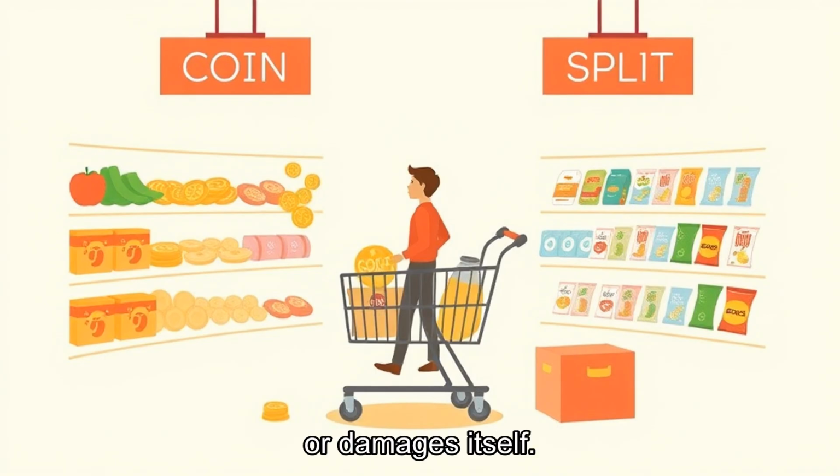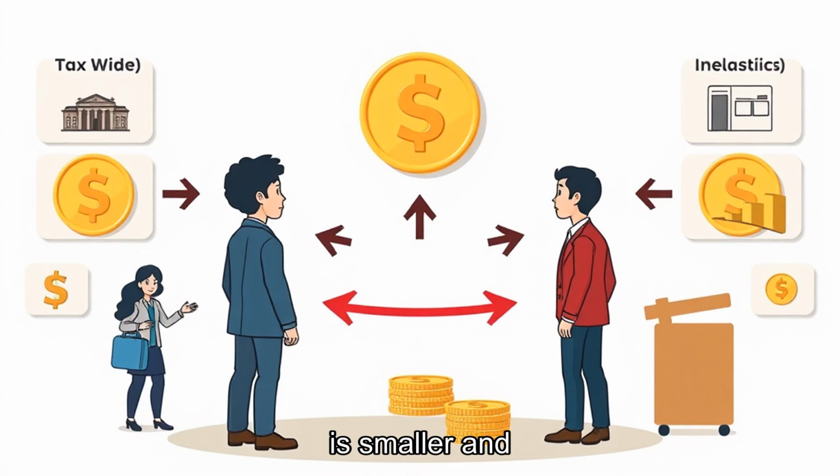Elasticity helps explain discounts. Stores cut prices when lower prices can attract enough extra buyers to increase total sales or clear inventory. A supermarket discount on fruit may move stock quickly before it spoils. A luxury watch discount may not create the same rush because the buyer group is smaller and the item is still expensive. Taxes also depend on elasticity.